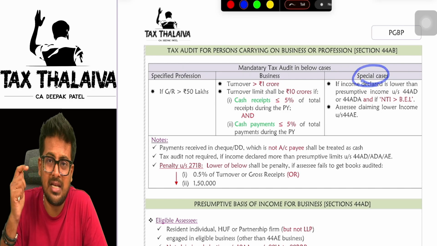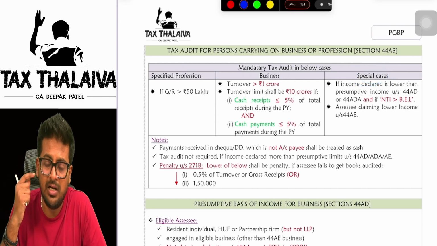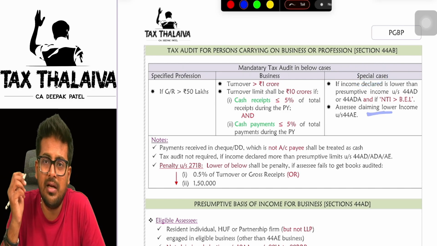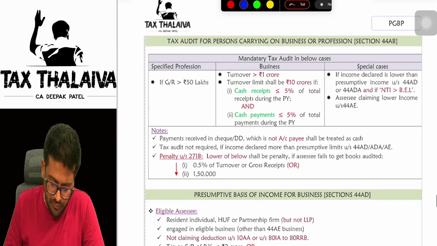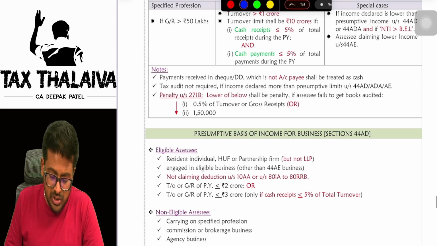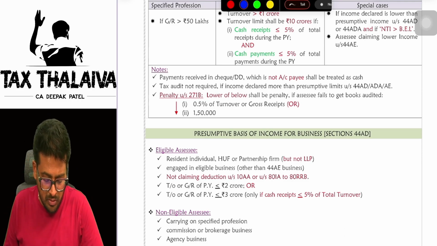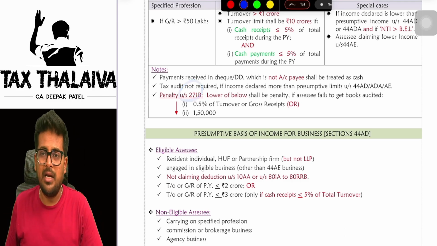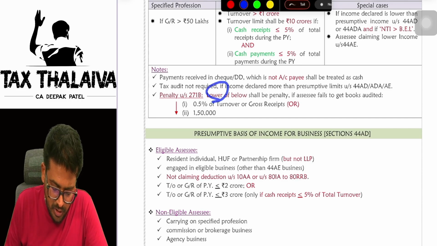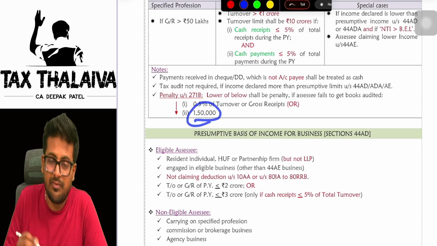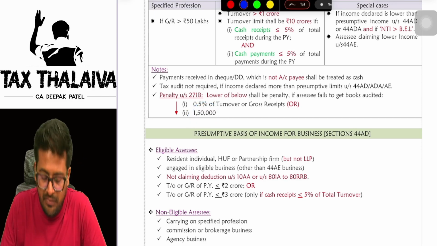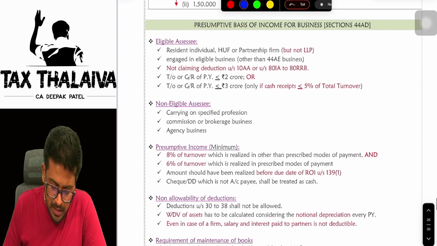In special cases like 44AD, 44ADA and 44AE, if you are offering income less than the prescribed limits, in that case you have to maintain books of accounts and get them audited. So what if I don't get my books of accounts audited? In that case, you will get a penalty under section 271B: 0.5% of turnover or gross receipts, or 1,50,000, whichever is lower, will be levied as penalty.